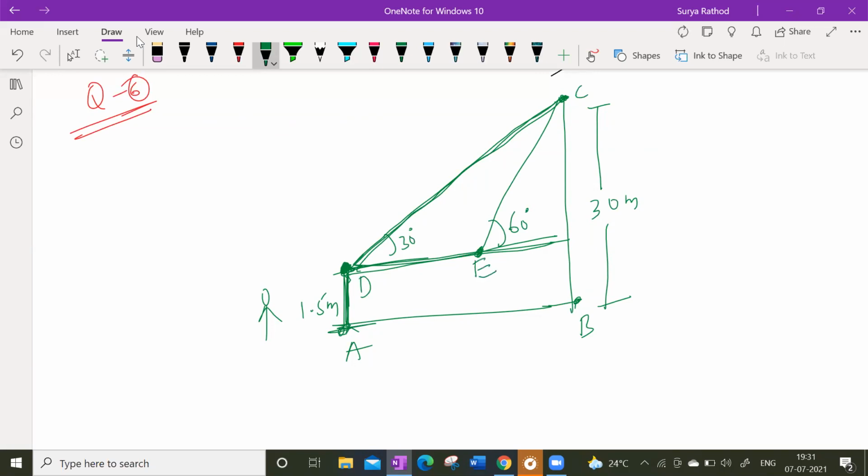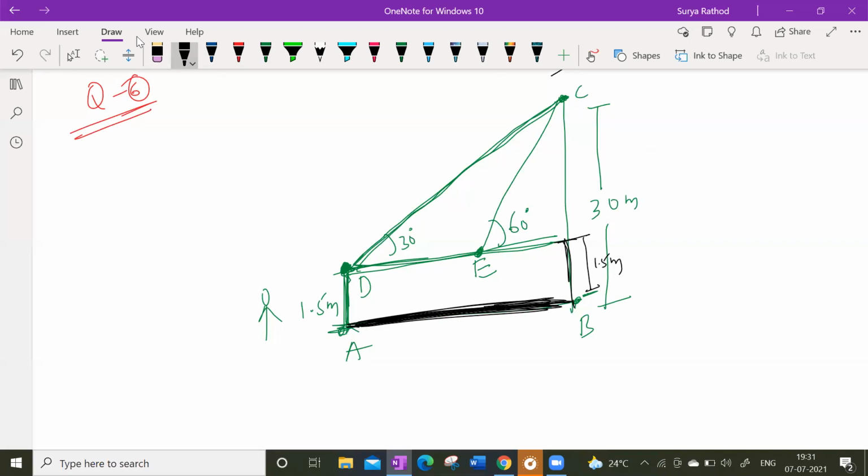If it is 1.5, this is also going to be 1.5. Yes or no? This is also going to be 1.5, no? Yes, sir. 1.5 meters. So now look at this. Now what do I have to find out here? Find the distance he walked towards the building. I have to find out this distance, from here to here, whatever distance he has covered, that is what we have to find out.